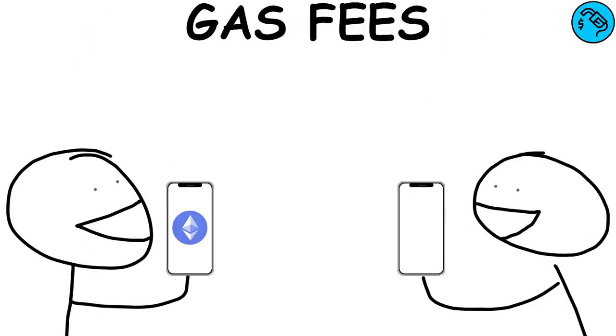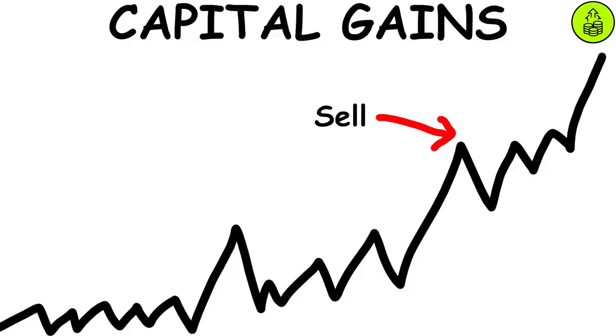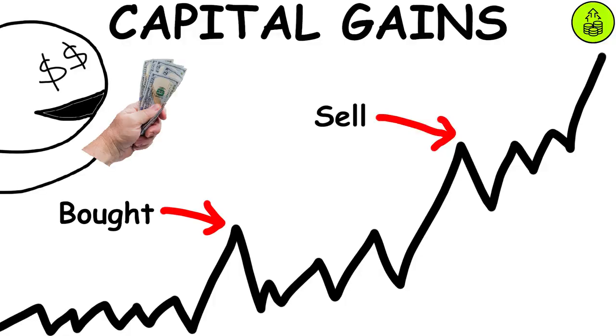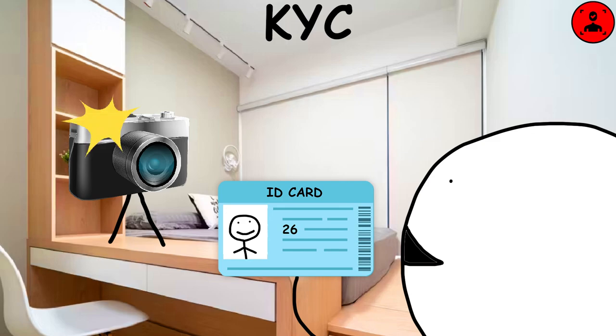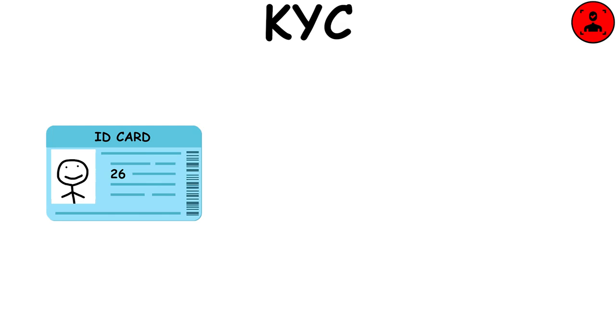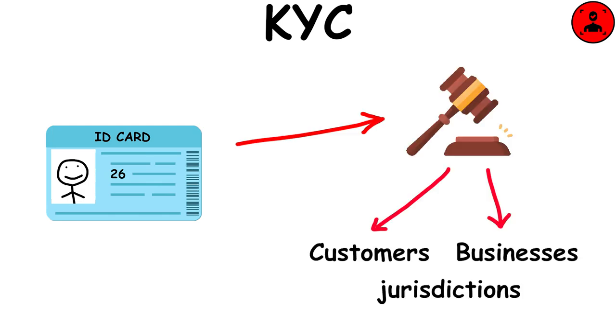Gas fees. They are paid by users to cover the energy expenditure required for their transactions on the blockchain. Capital gains. When you sell an asset for more than you originally paid for it. KYC. Know Your Customer is the mandatory process of identifying and verifying the client's identity when opening an account. These requirements are enforced by governing bodies in both the customer's and the business's jurisdictions.